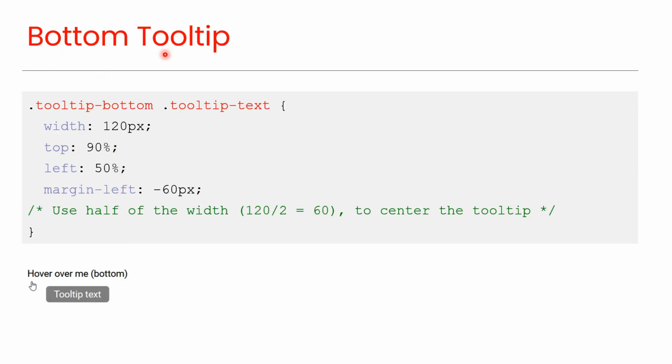Bottom tooltip. You can align the tooltip text to the bottom of an element by specifying the top positioning property, as you can see in this code. You can use the left and margin left CSS properties to center align the tooltip text, as you can see in this preview.